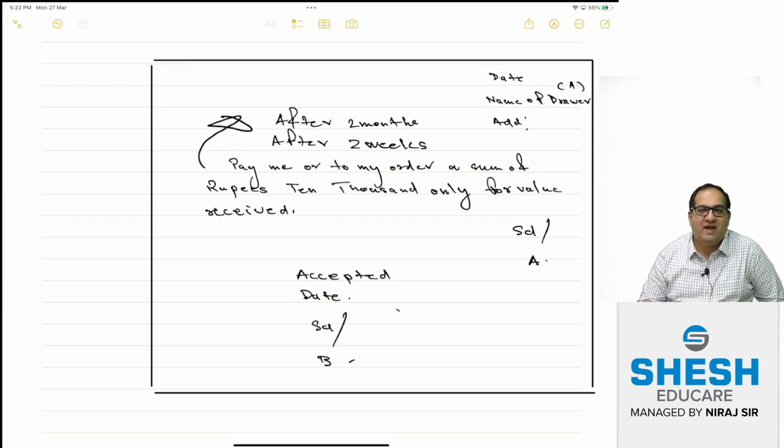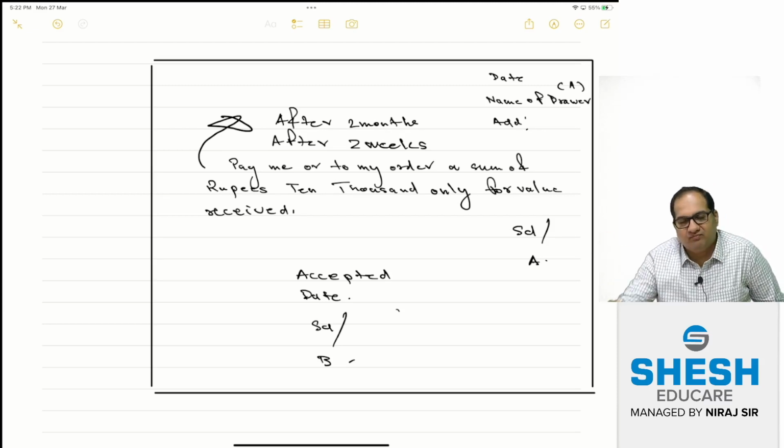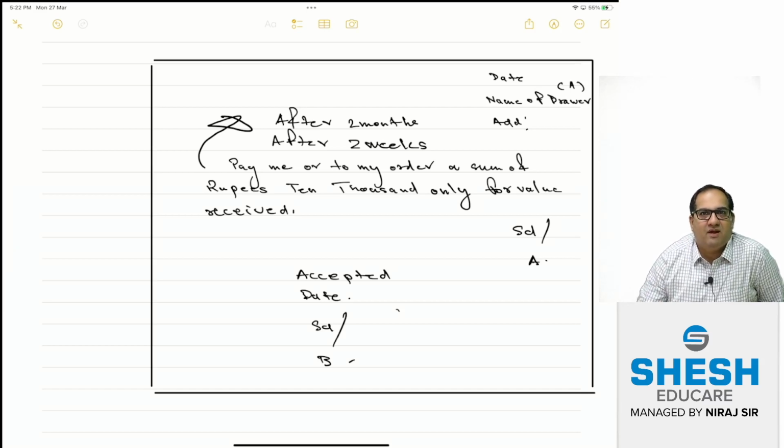Remember, when A draws this, that is A makes this, and B does not sign on it, will it have any value? Suppose Prajas troubled me a lot in the lecture. Sitting there, I made a bill, a draft. Pay after 1 day, pay me or to my order a sum of rupees 10 lakhs only for the value received.